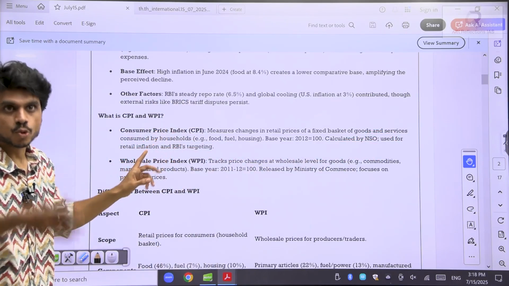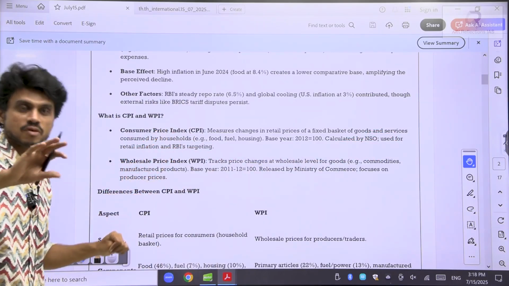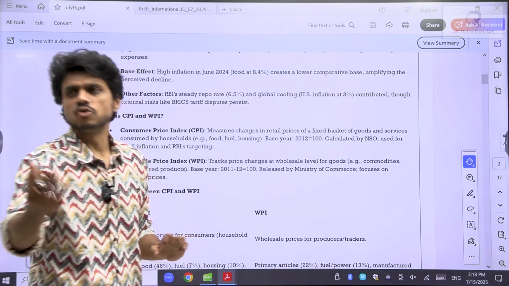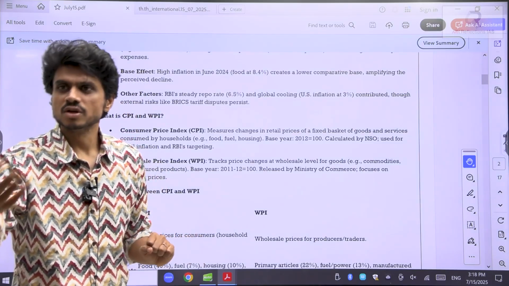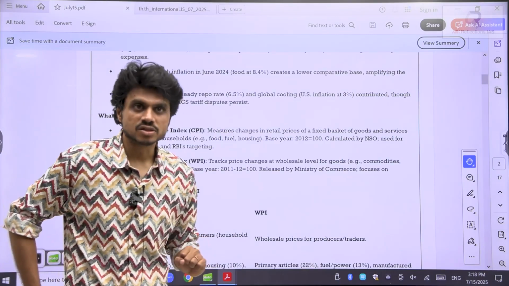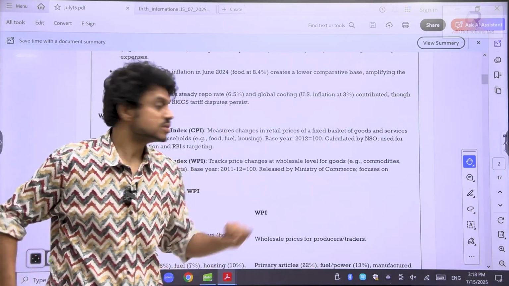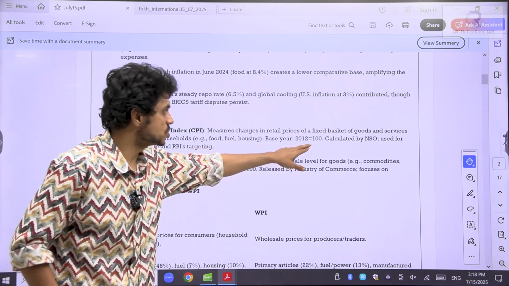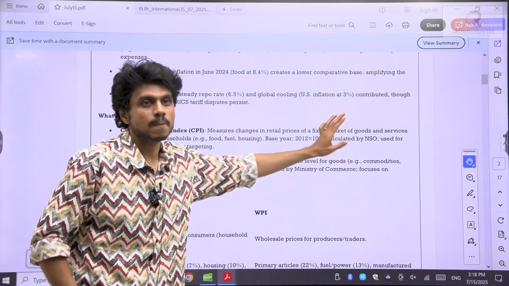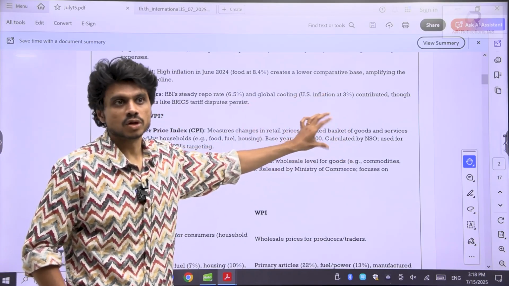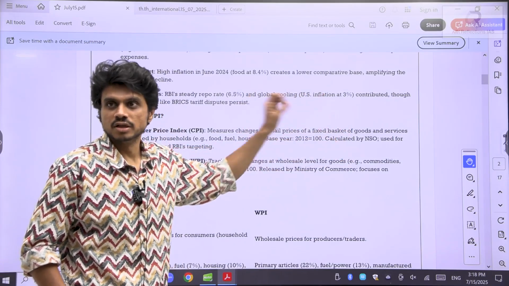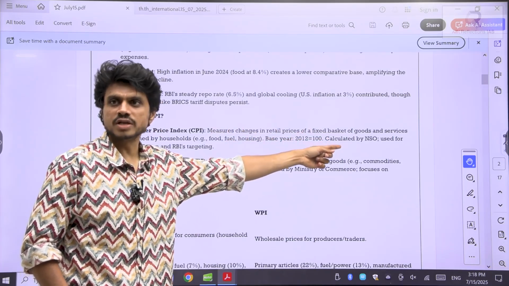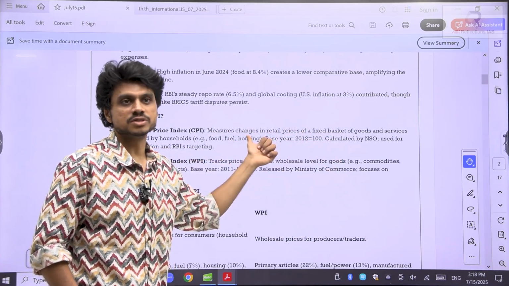Did you get the clarity? You and me, the general consumption we have, whatever soaps, medicines, or food items that we generally purchase, fruits, vegetables, cereals, all those things come under the CPI. What is the household carrying? Fuel, all those things. Base year is 2012, calculated by the NSO. Learn it by heart, no doubts should be there here. So what is the CPI? Base year, the reference year, who is calculating it, and the RBI uses the CPI.